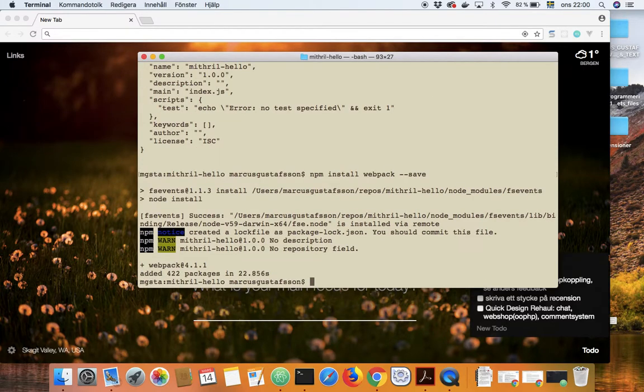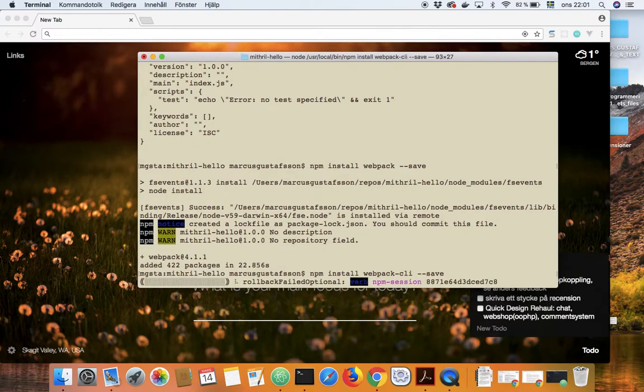So after this, we will install the webpack-cli, which you also need. And this also takes some time.